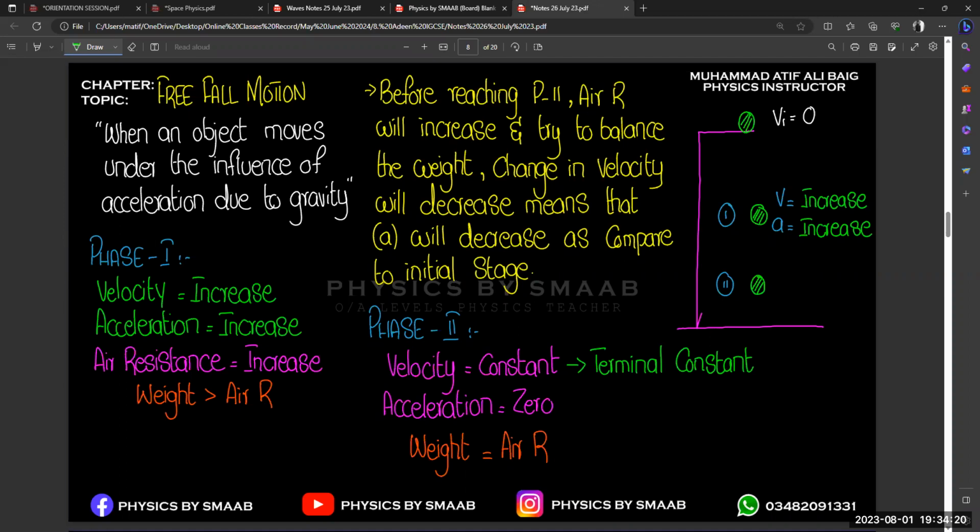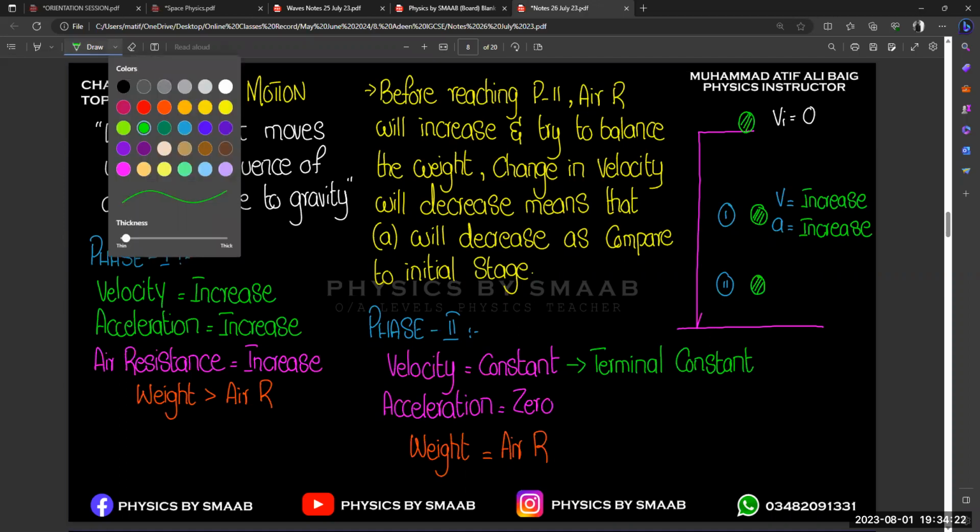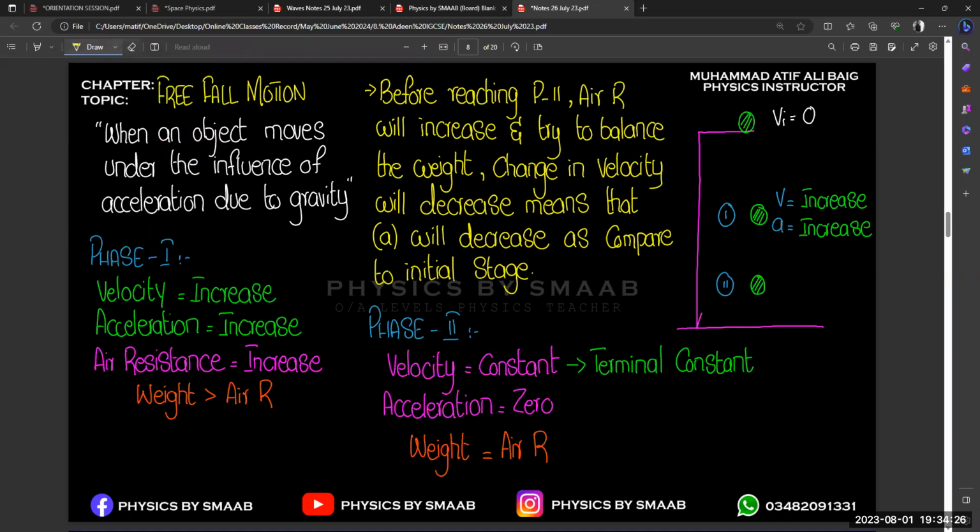So what is actually terminal velocity? We can write it as, it is a constant velocity. Again, this definition is not going to be included in your exam. I'm writing it just for your reference, so that it will help you understand after you review these notes. So, constant speed during free fall motion.